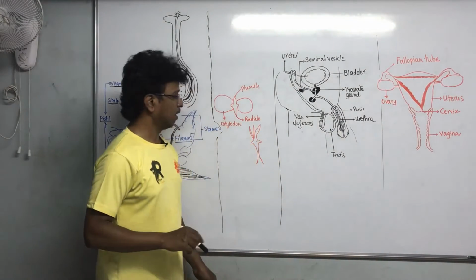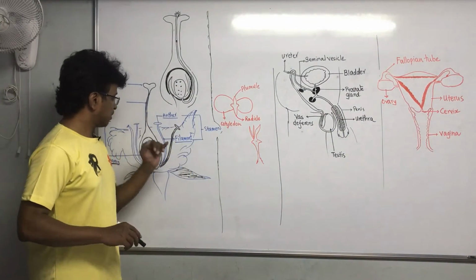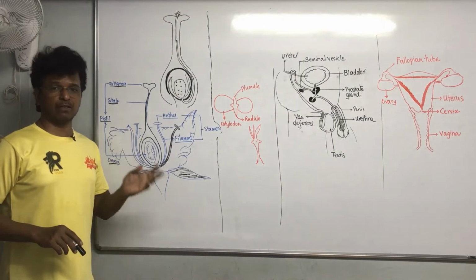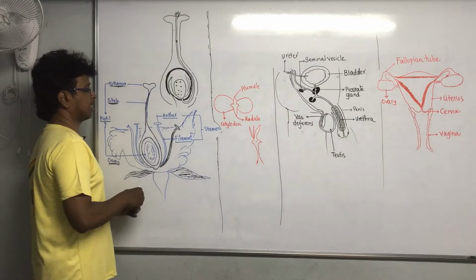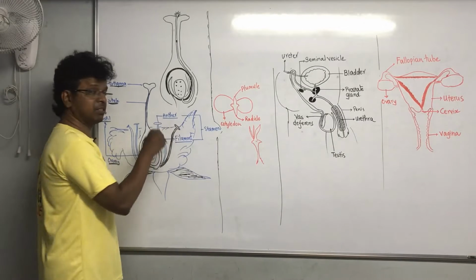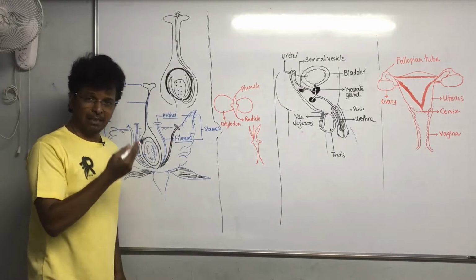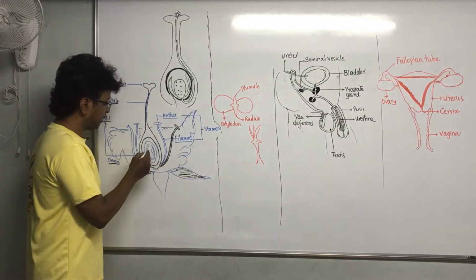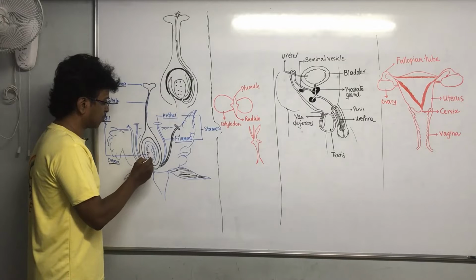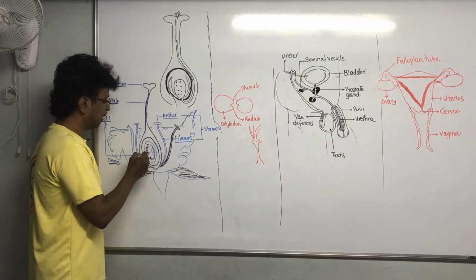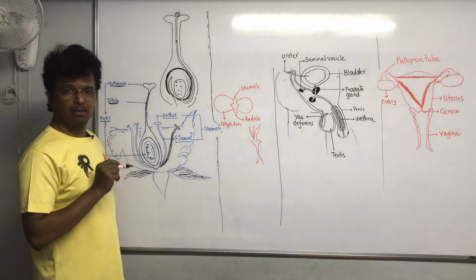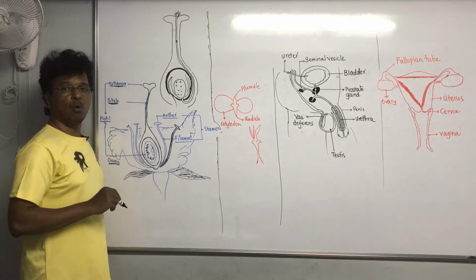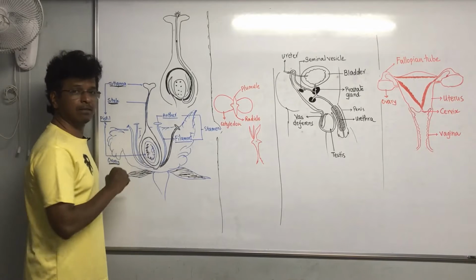Something or the other is falling. These are the two things, the male part and the female part. Now how does the function work? See, pollen grains are present in the anther, and these are the male gametes, or sperms. And the ovary over here has the female gamete, which is called the ovule. Ovule is present over here.